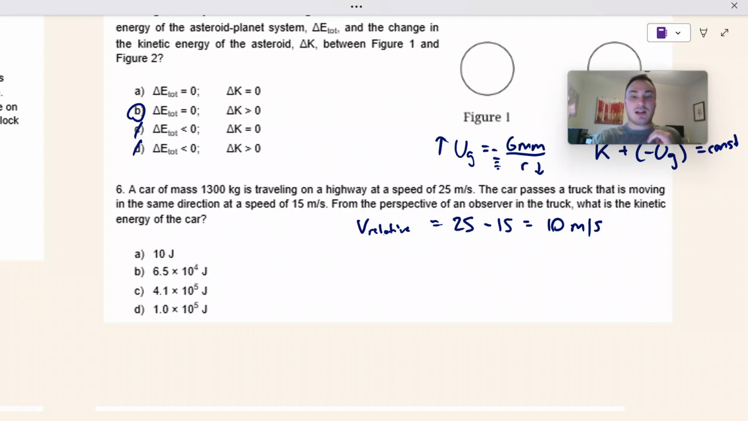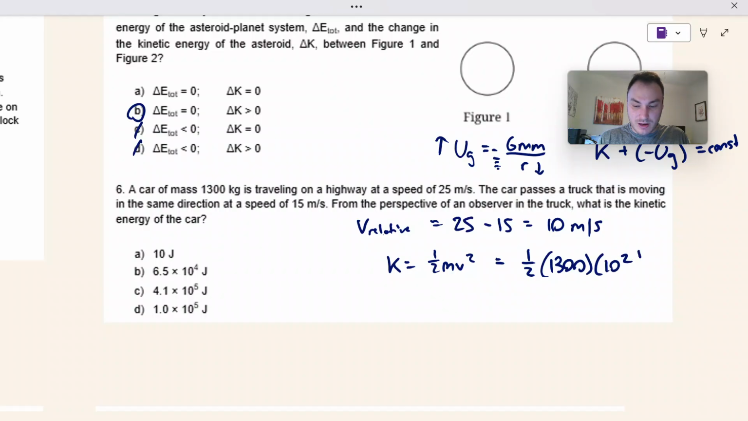So the kinetic energy with respect to someone on the truck is going to be based on that difference in velocity. Kinetic energy is 1/2 mass times velocity squared, which is 1/2 times 1,300 times 10 squared, and we get 65,000 joules, which is B.